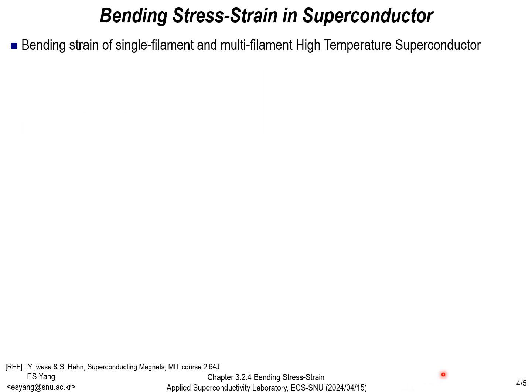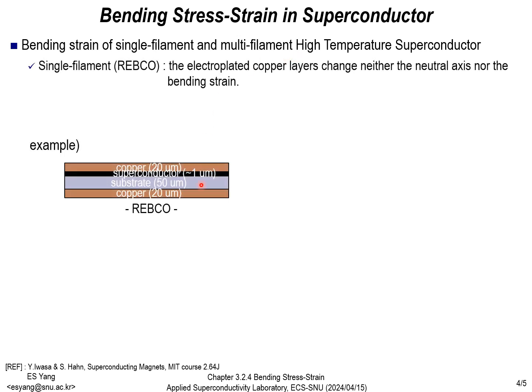Next, I will discuss the bending strain of high-temperature superconductors, HTS, composed of single-filament and multi-filament structures. These two HTS have differences due to their structural variances. An example of a single-filament HTS is REBCO, which is produced through epitaxy. In this process, the stabilizing layer, copper, is deposited with the same thickness above and below. Hence, the thickness of copper does not affect the bending strain acting on the neutral axis and the superconductor.